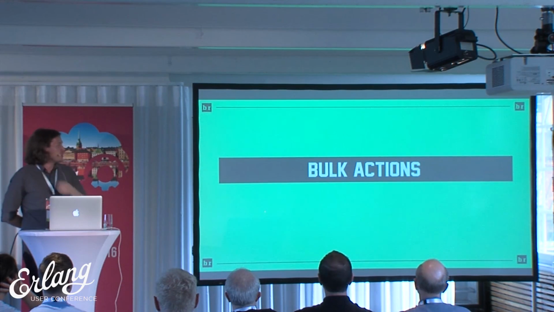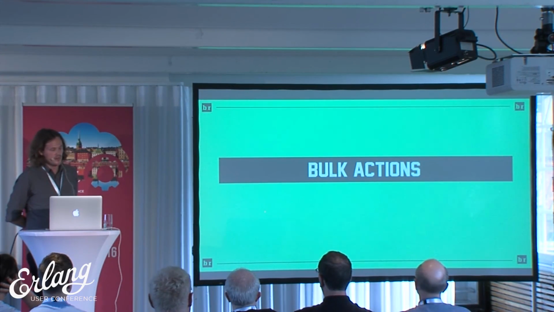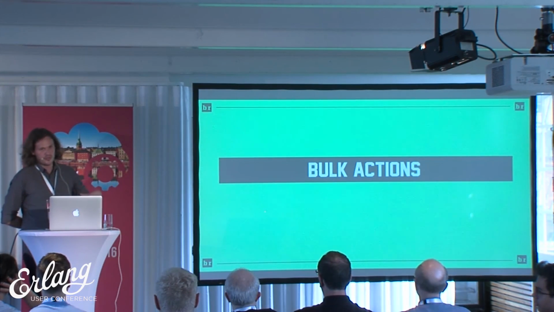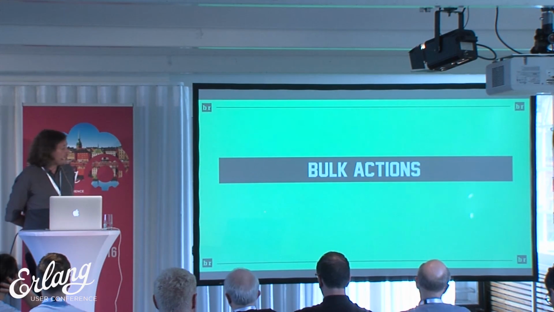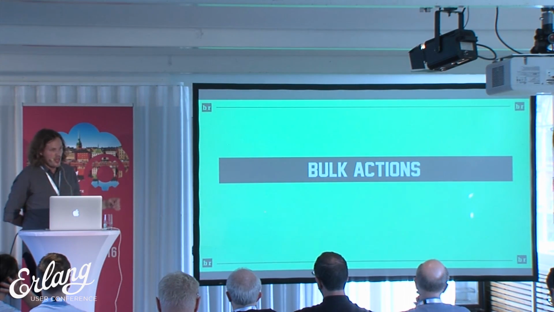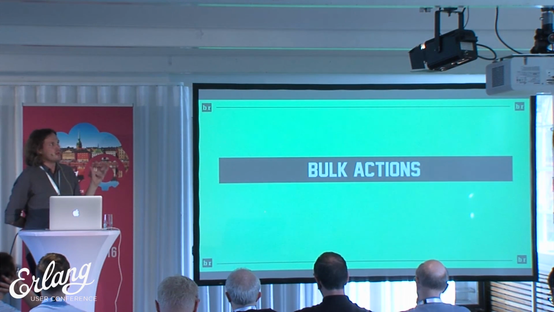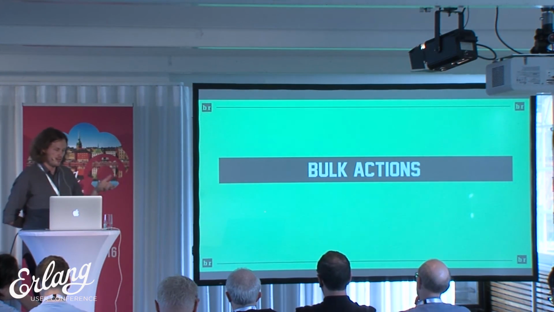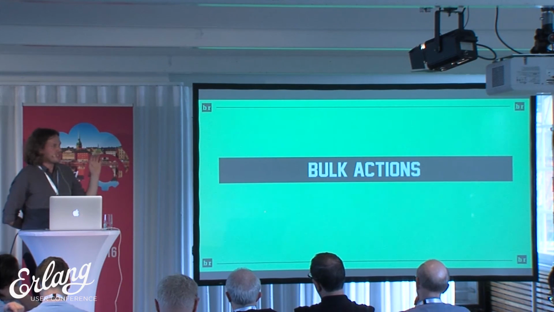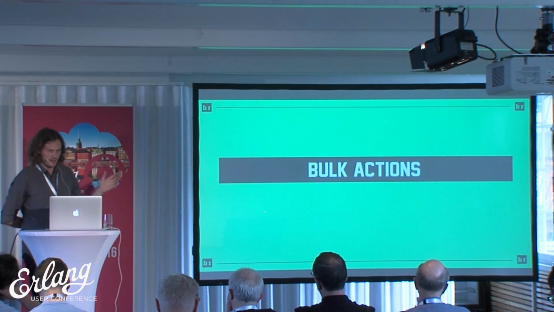Another element that was sort of a selling point of Elixir was the ability to do a lot of things at once. So for instance, if you need to add a piece of content to all NFL teams or all soccer teams or all NBA teams, this was very slow. There's 32 NFL teams. I think there's about 700 NFL players. There's a couple thousand soccer teams, or football teams if you prefer. And then I think there's about 7,000 European football players. And this was incredibly slow. It would time out. It was very unreliable.